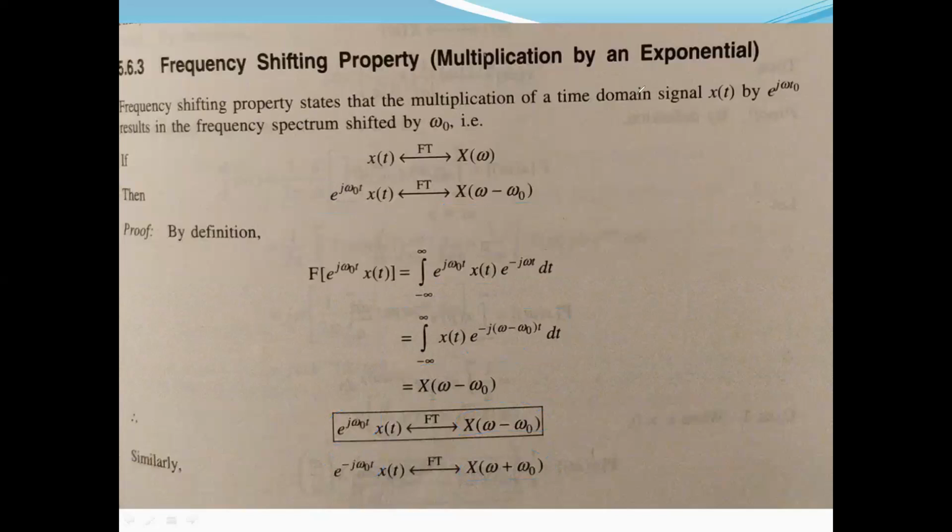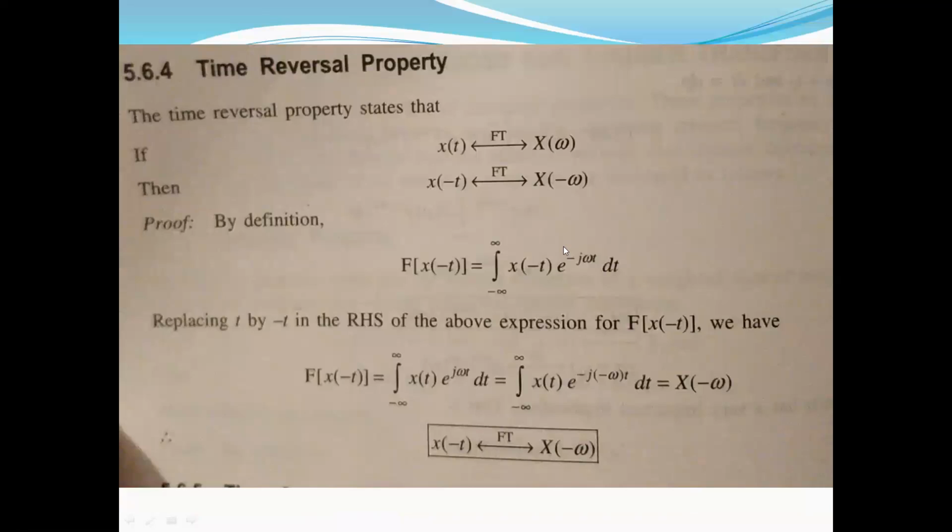The next property is known as the time reversal property. The time reversal property says that if the Fourier transform of a signal x of t is capital X of omega, then for time reversal, x of minus t, the Fourier transform will become X of minus omega.